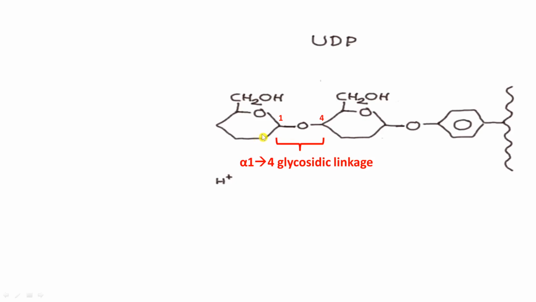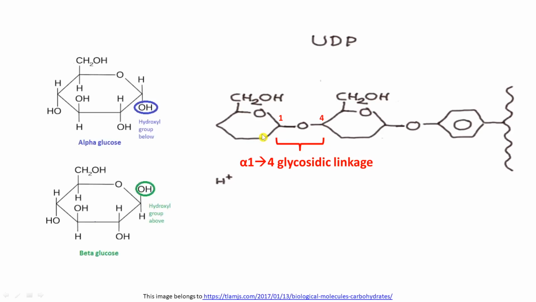Now what are these alpha glucose molecules and beta glucose molecules? Let us see. So here you can see the images of alpha and beta glucose towards the left hand side. In case of alpha glucose, the hydroxyl group which is attached to the C1 carbon is always present below the ring. So if we consider that this glucose ring is a plane, then this hydroxyl group which is attached to the C1 carbon of this glucose will be present below the plane.